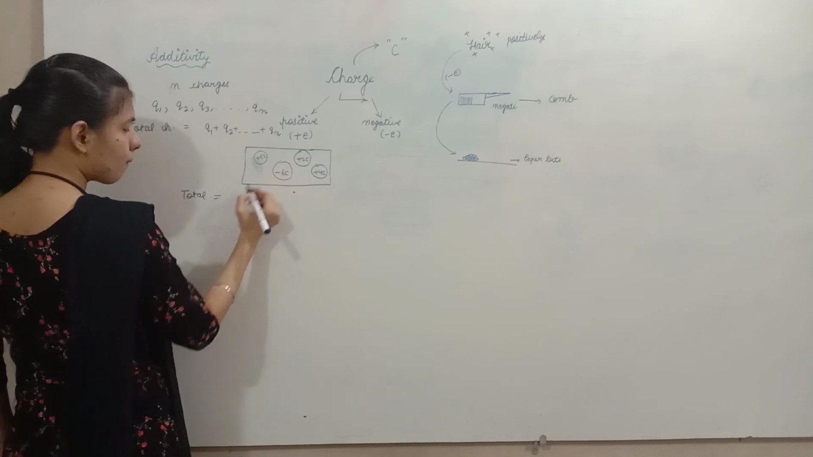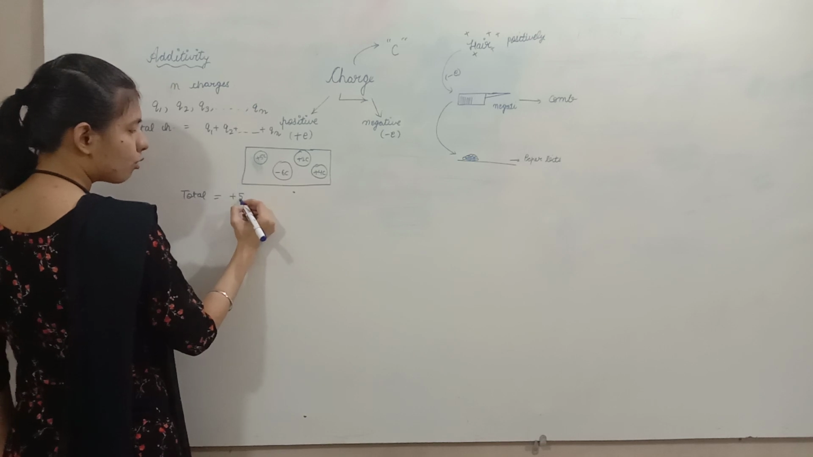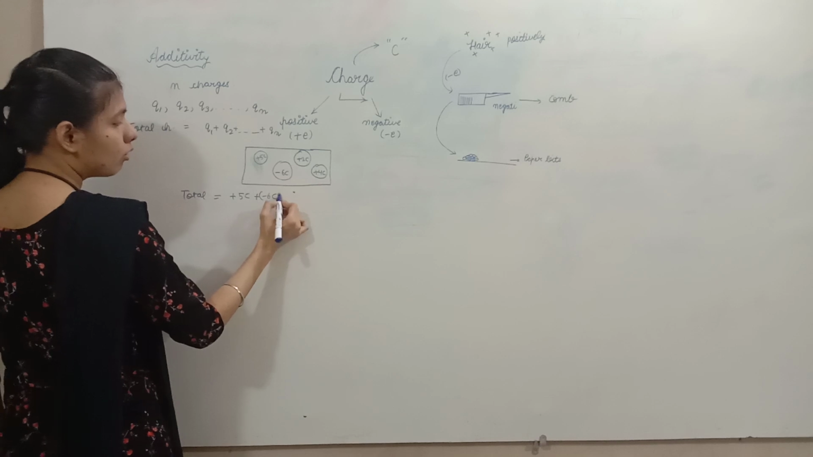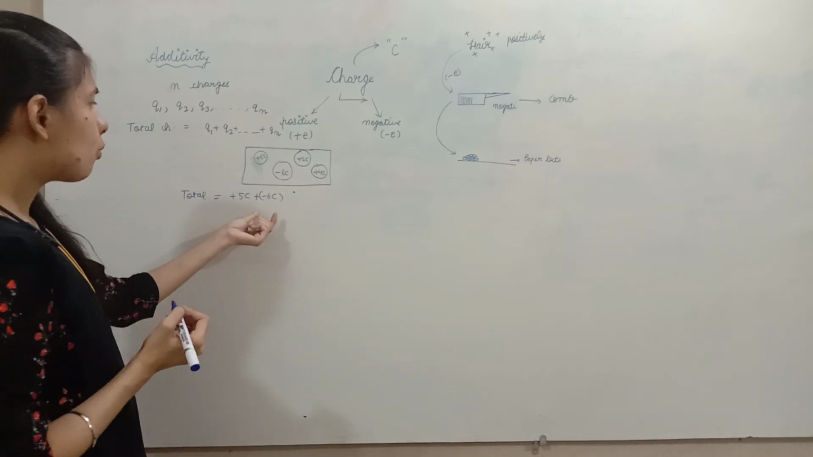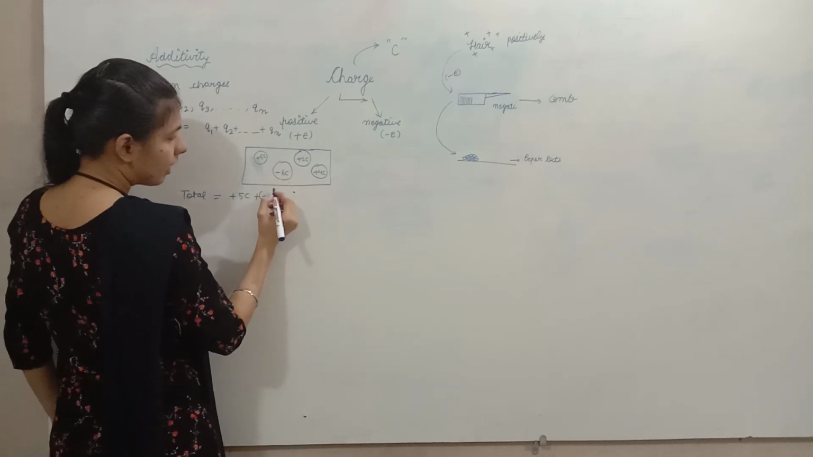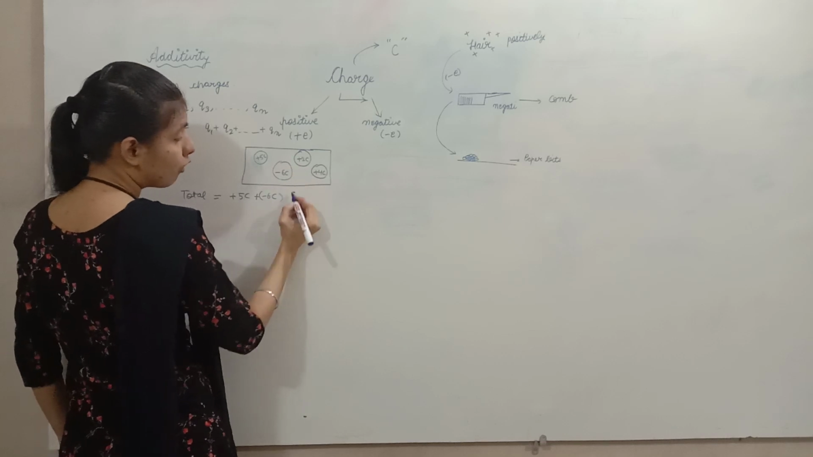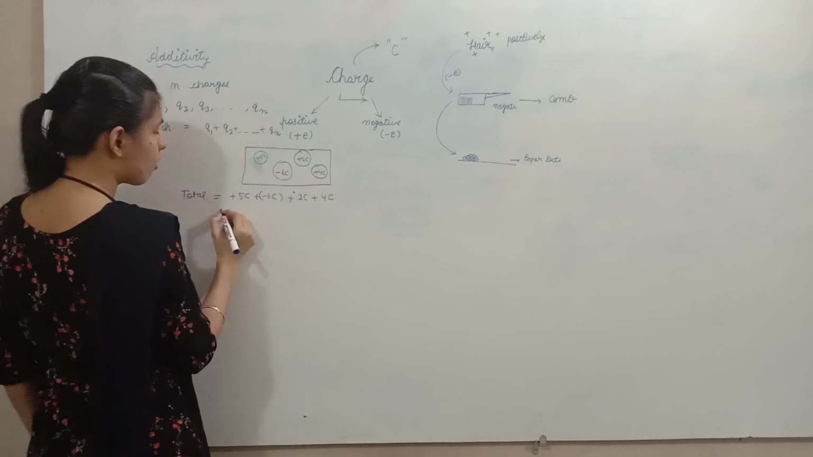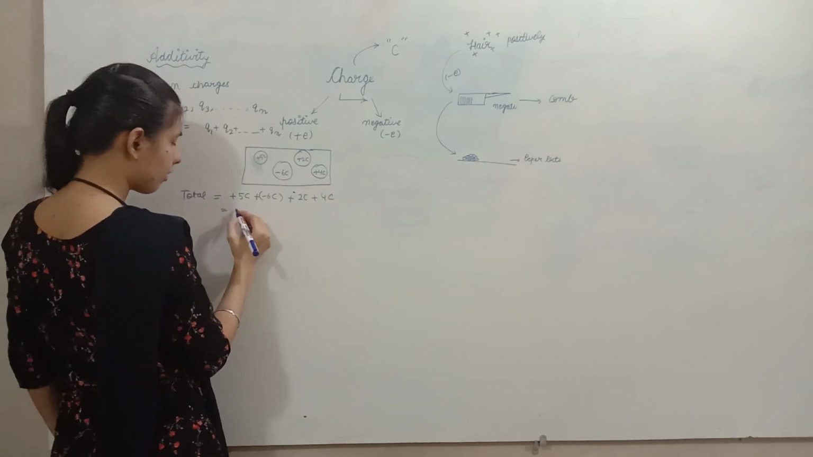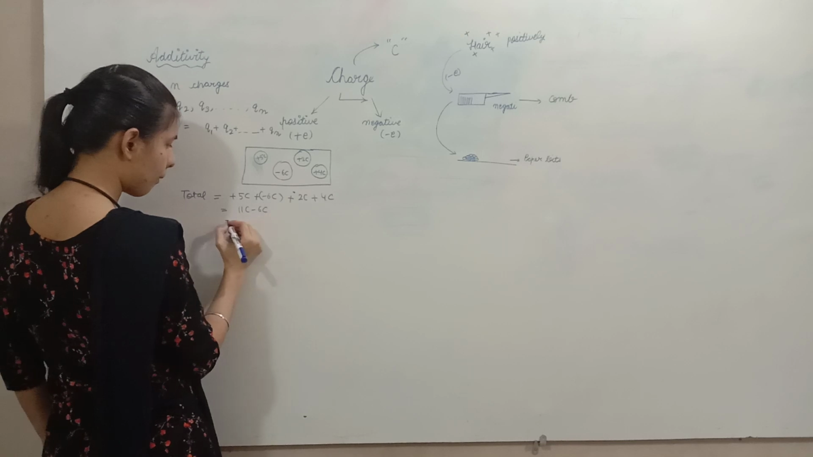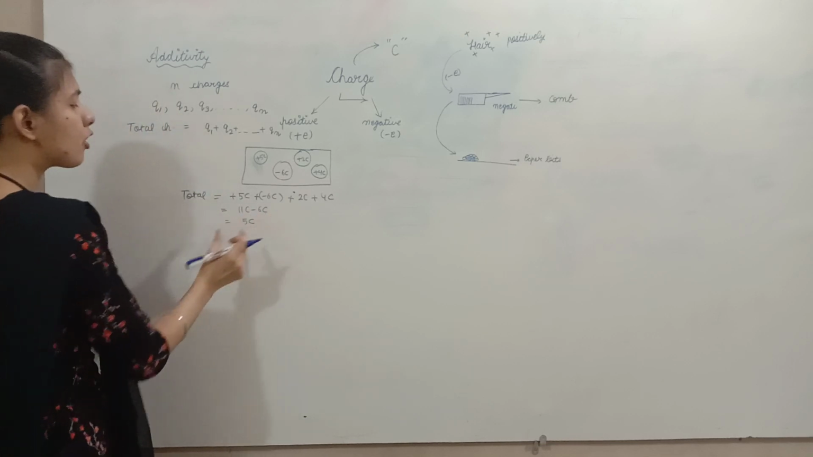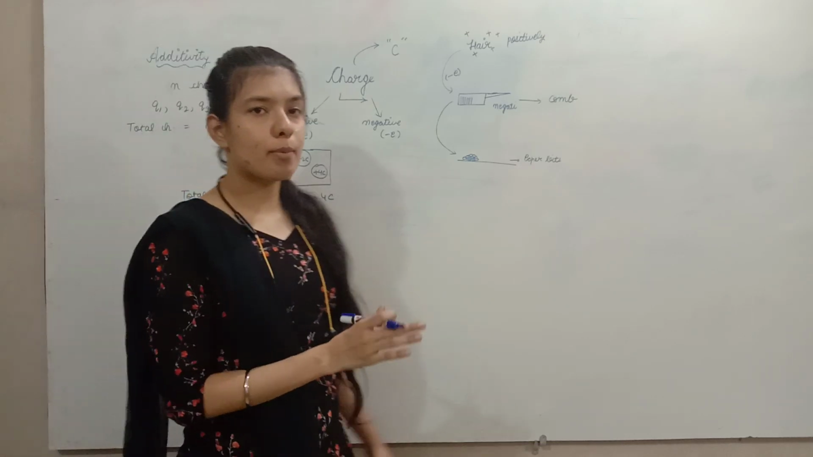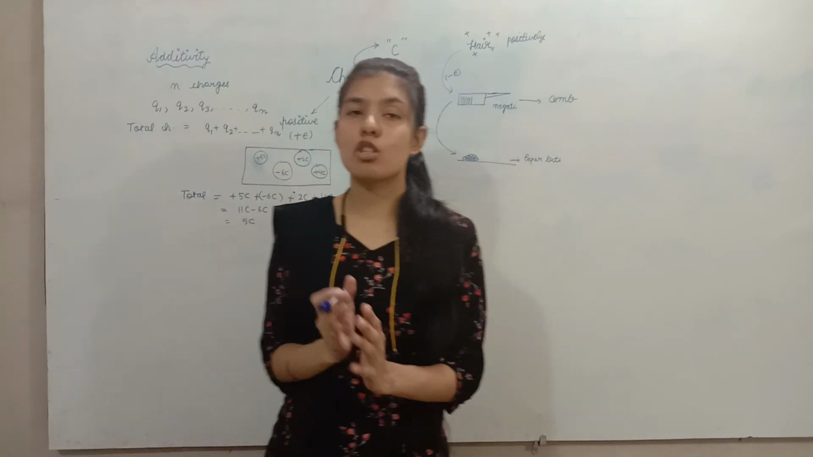Total charge will be plus 5 coulomb plus the second charge, minus 6 coulomb. You have to keep this thing in mind: you have to write the sign of the charges also. Plus 2 coulomb plus 4 coulomb. On solving, we get 5 coulomb. So the total charge of the system will be 5 coulomb. So this was the first property. The second property is conservation of charges.